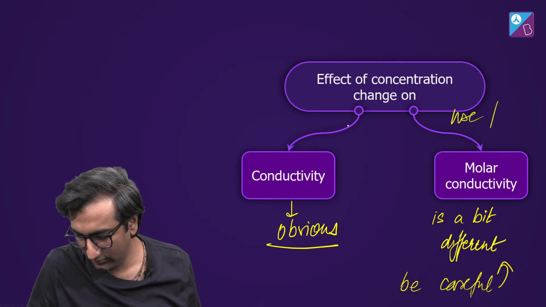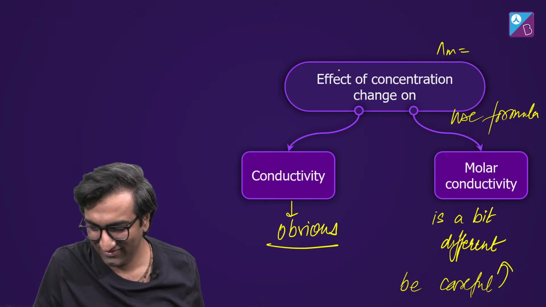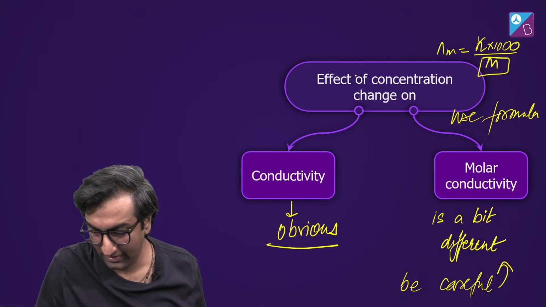Use formula. What formula? Lambda m equal to kappa into 1000, divided by m. The 1000 doesn't matter so much here, but the division by m matters. Okay.